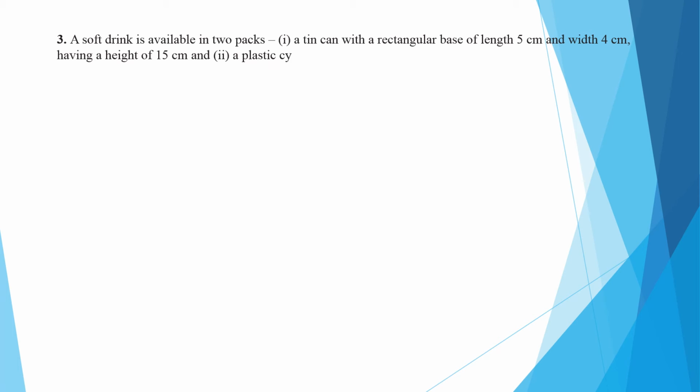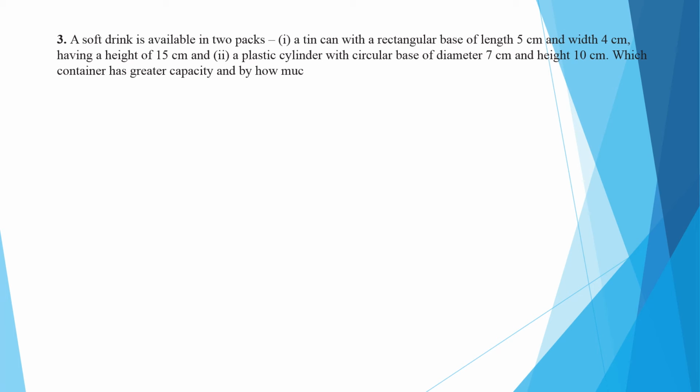And one is a plastic cylindrical can with a circular base of diameter 7 centimeter and height 10 centimeter. Which container has the greater capacity? Here capacity means volume. So we will calculate the volume of the cuboid and the volume of the cylinder.